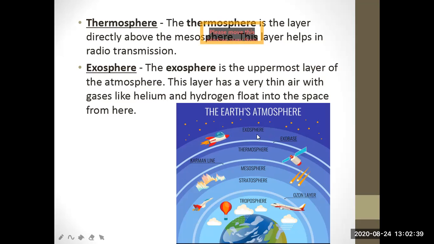Now next is the last, that is exosphere. Exosphere is also known as the outer layer, and the uppermost layer of the atmosphere. This layer has very thin air with gases like helium and hydrogen floating into space from there only. So it is a very important layer. This is also known as the outer layer or uppermost layer.